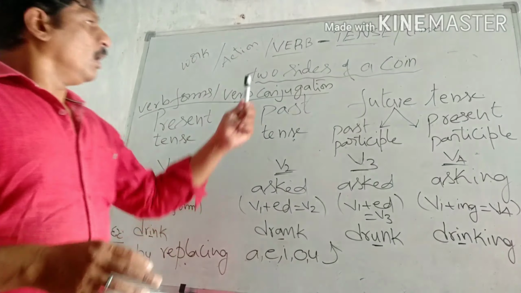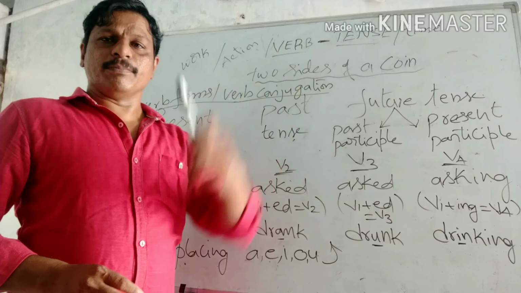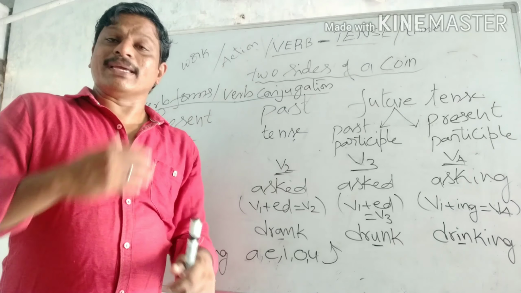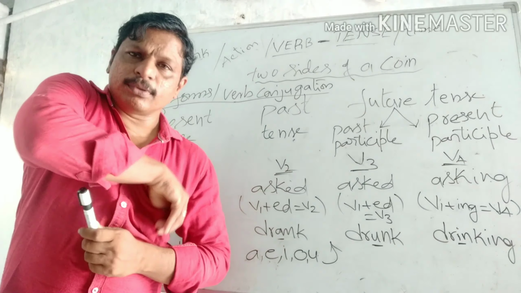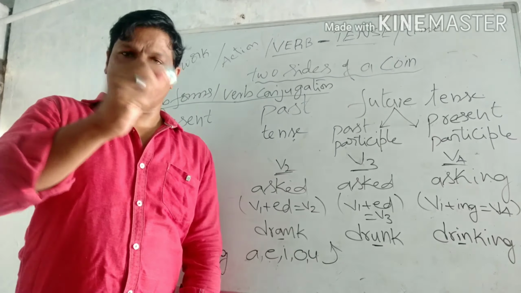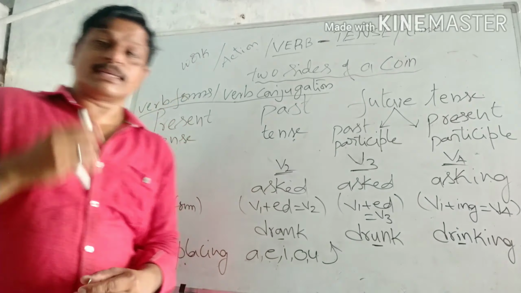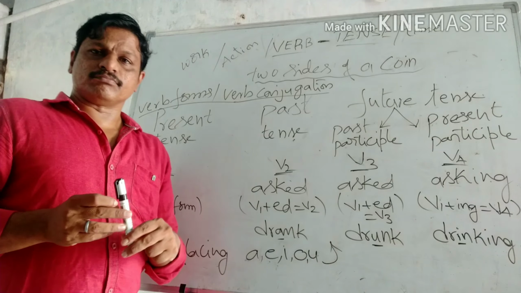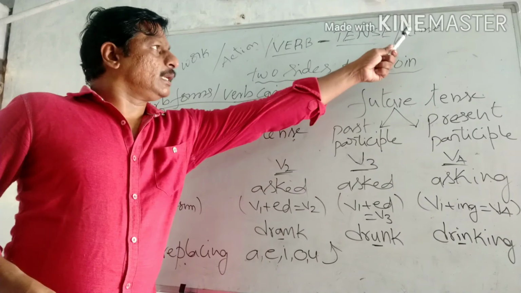We can compare verb and tense to two sides of a coin. Every coin has its head and tail, and we can't separate the head and tail of a coin. Like that, in English grammar also, we can't separate the verb and tense, the action and time.